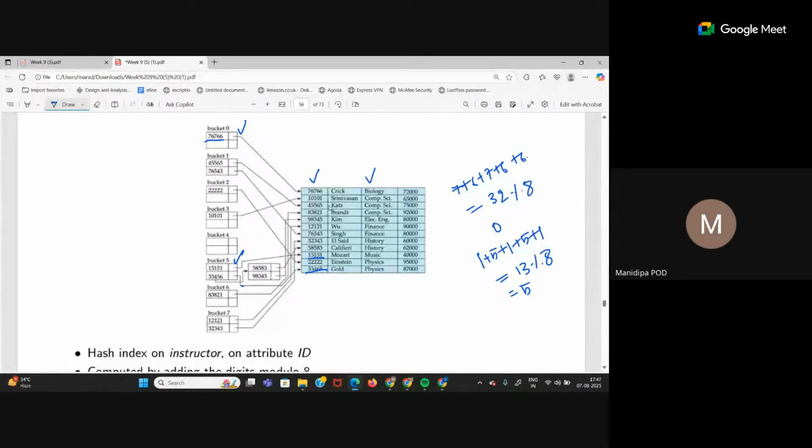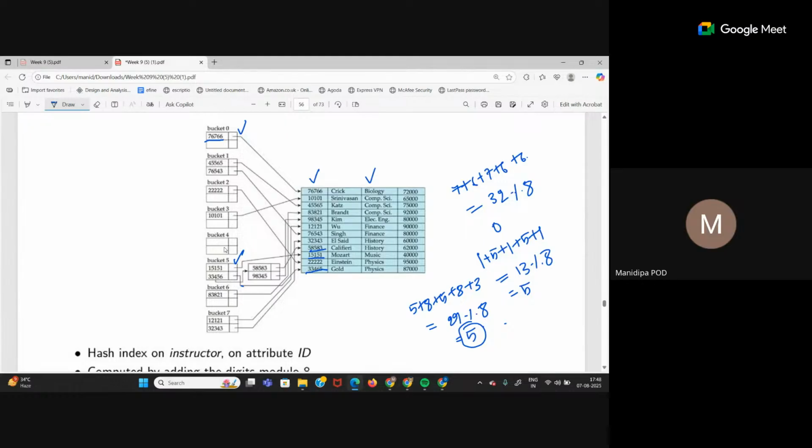Next, we have another one, 58583, Califieri. If I find the sum of this, what is it? 29. 29 mod 8 is 5. So this is also saying bucket 5, but bucket 5 is filled. Here every bucket has a capacity of only 2 records. So at this point, this is an overflow, right? When a bucket is filled but more records are pointing to that bucket, this is called a bucket overflow.